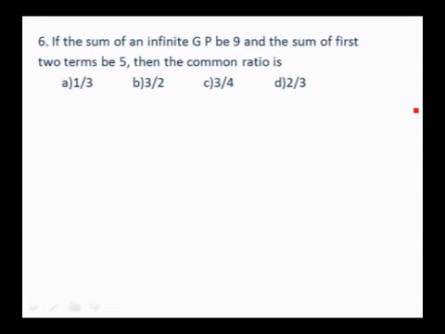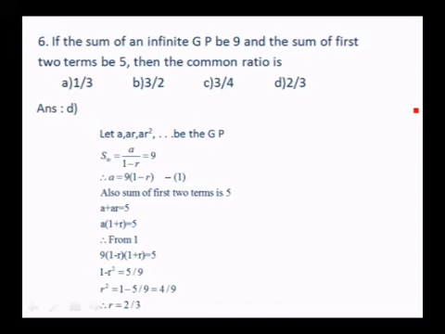If the sum of an infinite GP be 9 and the sum of the first two terms be 5, then the common ratio is: A 1/3, B 3/2, C 3/4, D 2/3. So here also I take the sum. Let a, ar, ar^2 be the GP. I know that S infinity is a over 1 minus r, that's equal to 9. The formula for S infinity is a over 1 minus r, so equate it to 9 so that you get a equal to 9 into (1 minus r).